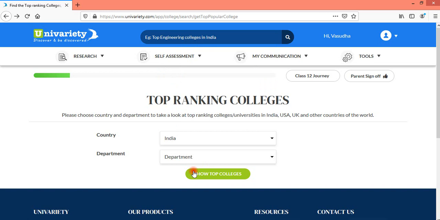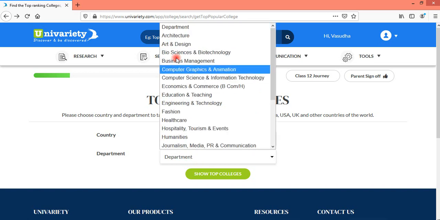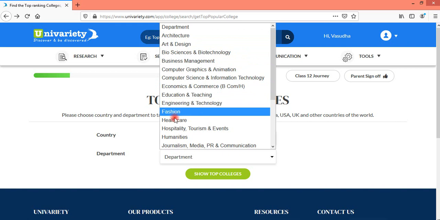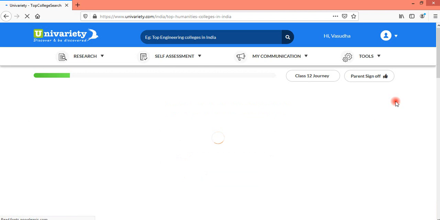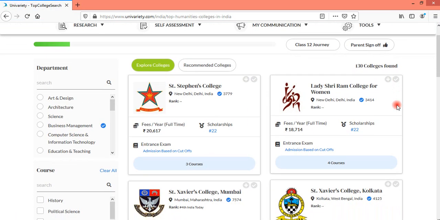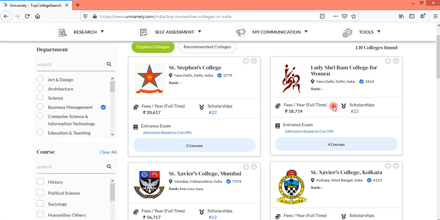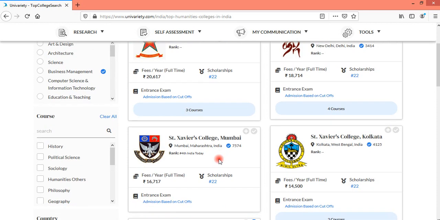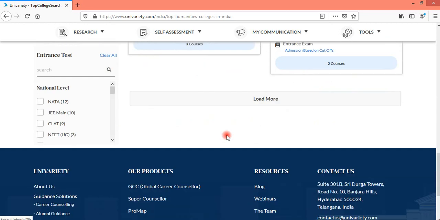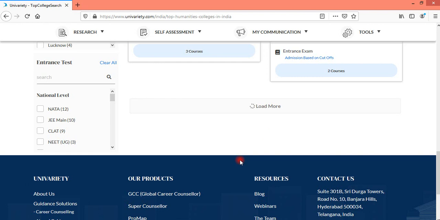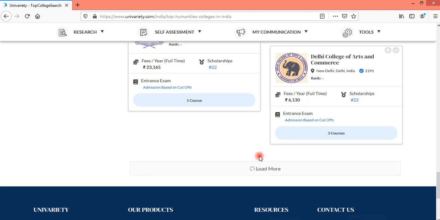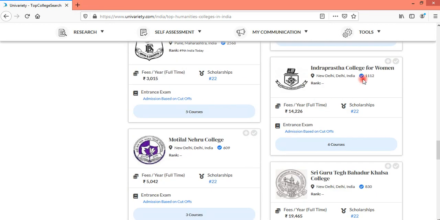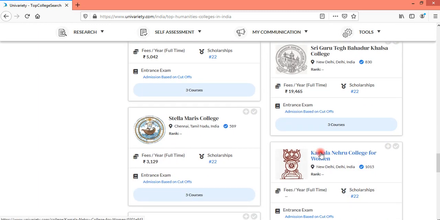So let me do India, and for example I take humanities, show top colleges. So counselors, this is what I was talking about. At the top, you see all the top notch colleges being displayed: St. Stephen's, Lady Shri Ram, Xavier's Mumbai, Kolkata. But as you keep scrolling down, the colleges in best fit and safe criteria would start coming. Indraprastha has a comparatively lesser cutoff.